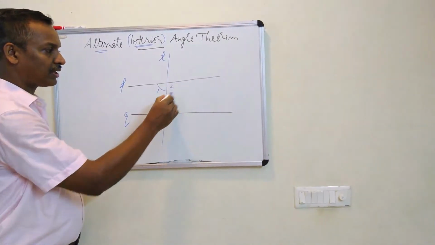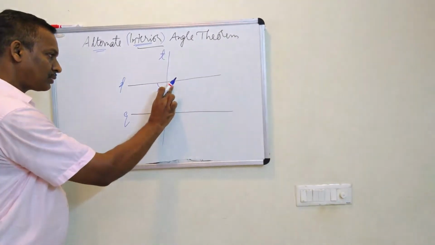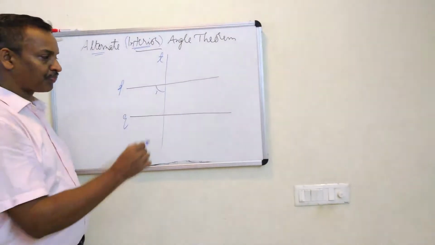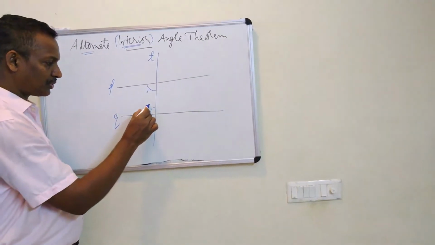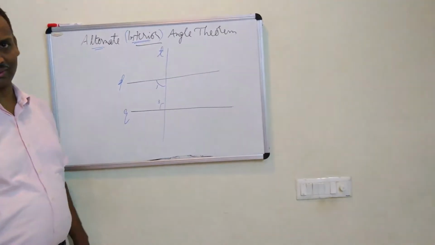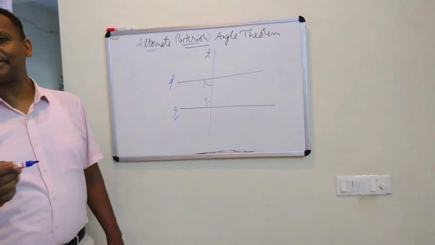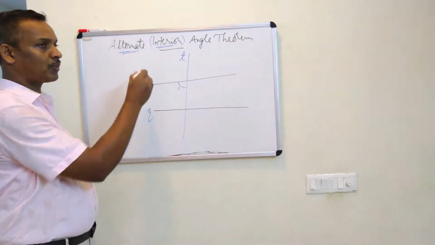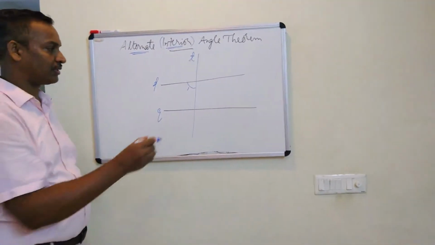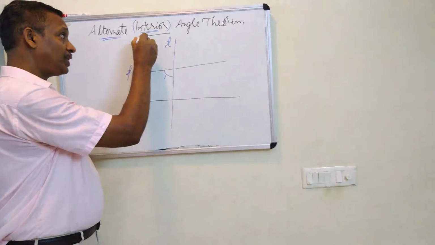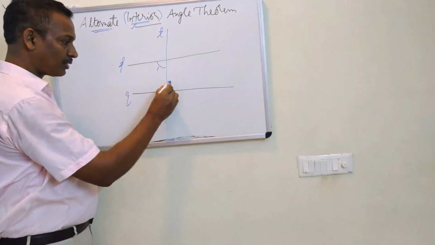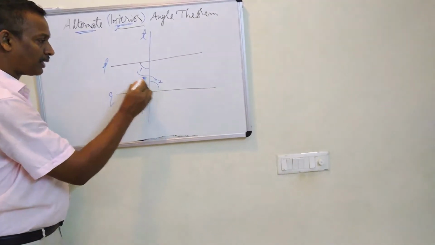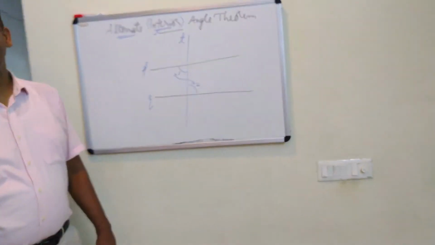1 and 2 make a linear pair. So 2 is forming a linear pair with 1. So there is no need to take 1 and 2. And if you take this angle, suppose it is 3, then 1 and 2 are neighbors. For neighbors the word used is consecutive angles. But they are not consecutive. The word is alternate. We have to leave one and then take. Don't take the consecutive ones. There should be interior also. 1 and this one, let it be 2. These two form one pair of alternate interior angles.